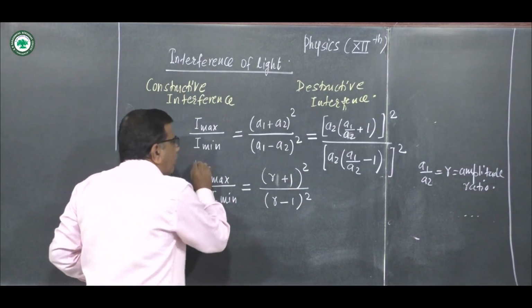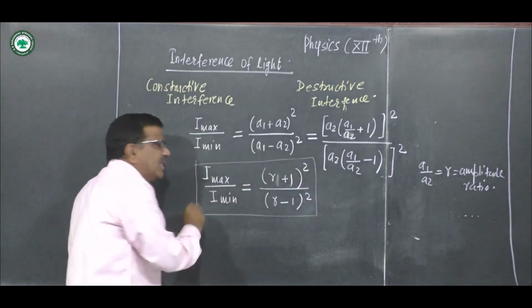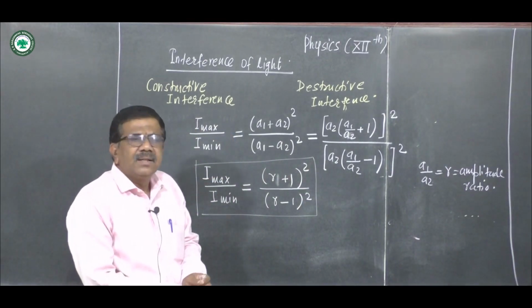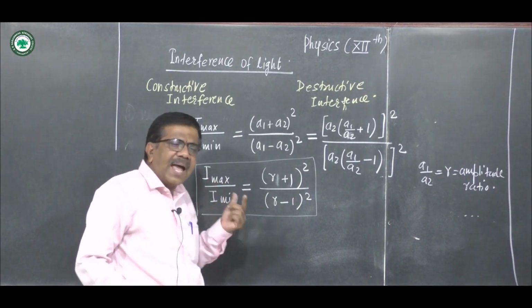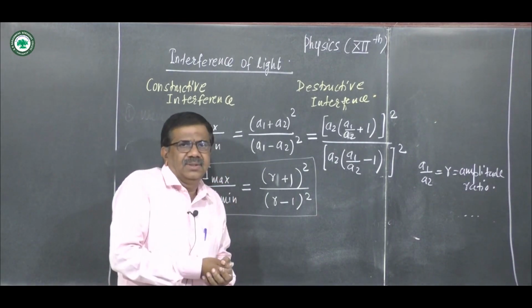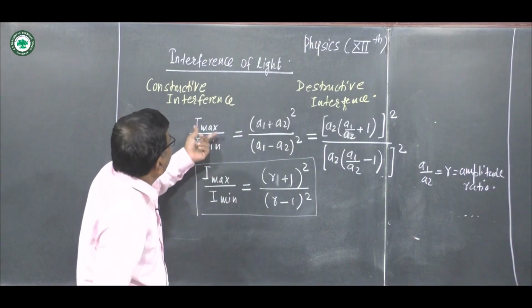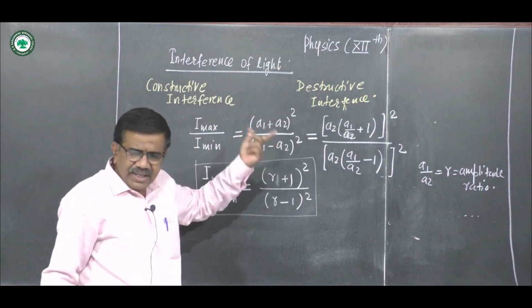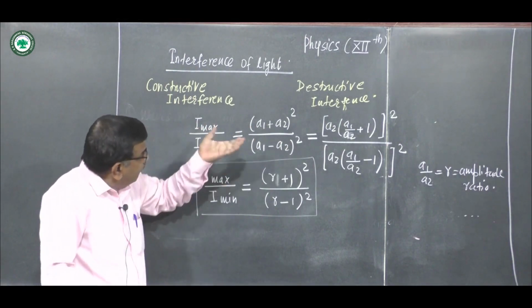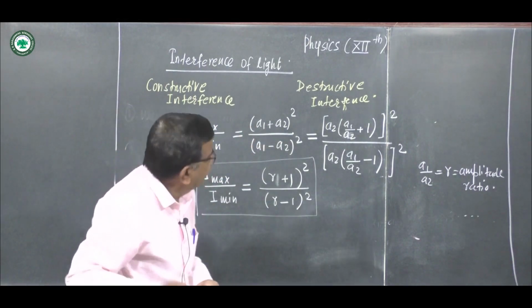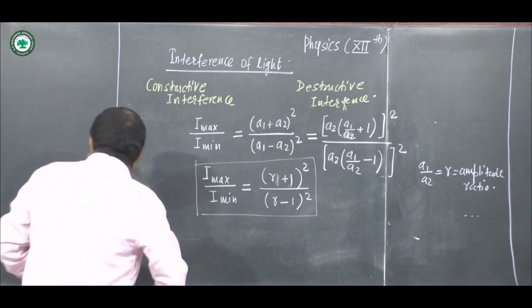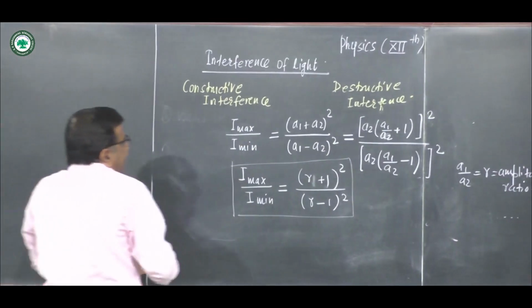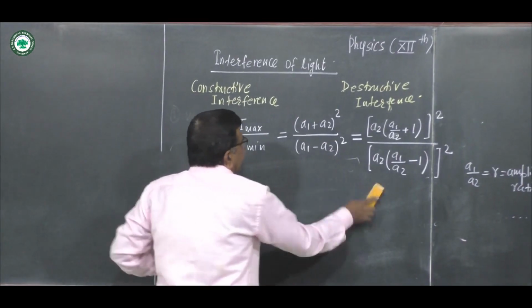This is also one important formula. If the ratio of amplitudes is given, then we use this formula to find I max to I minimum. If only amplitudes are given, we write the earlier formula. So here we write the different formulae of the ratio of maximum intensity to minimum intensity.